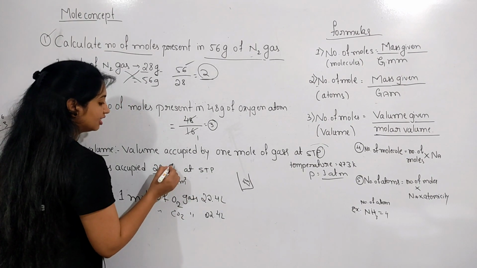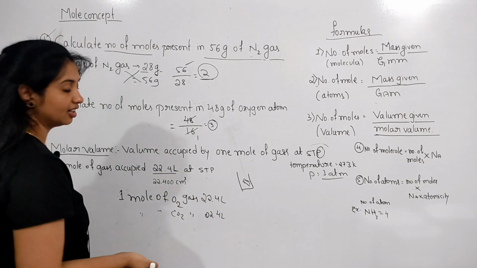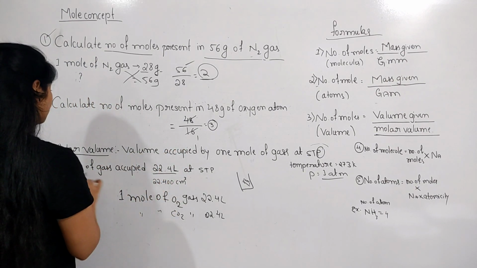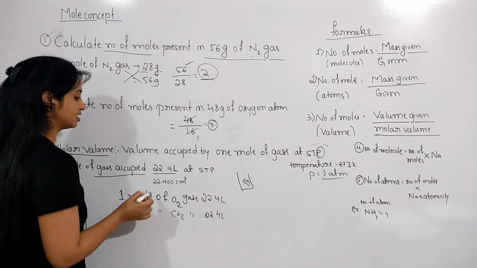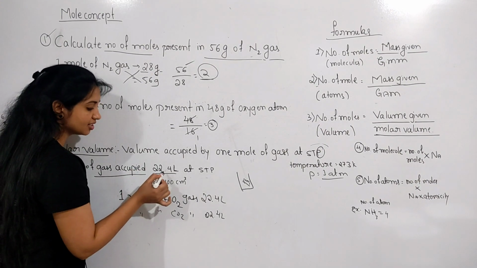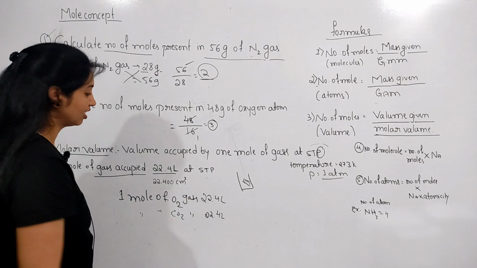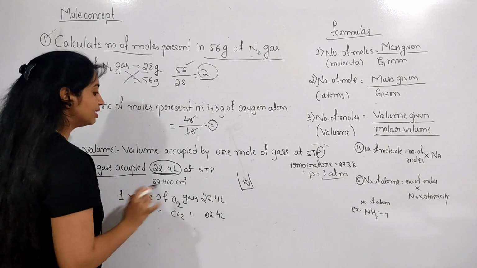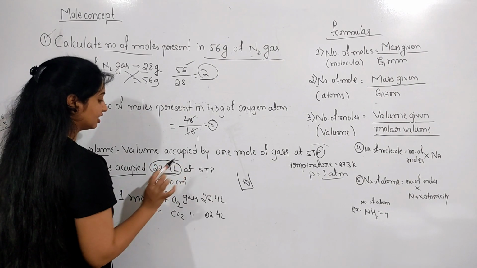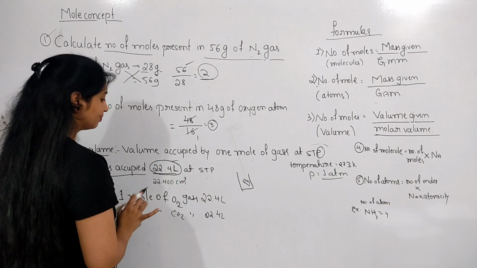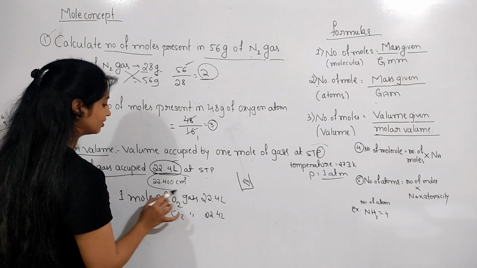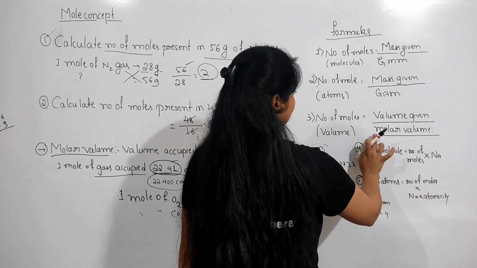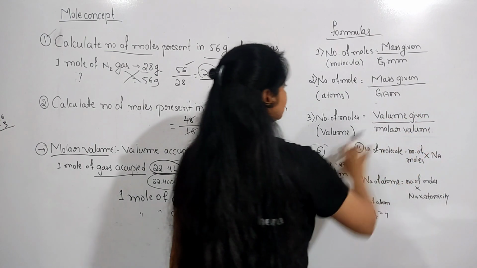If it is in ml, then the space occupied by the gas is 22,400 cm3. If they give the volume in liters, then you take the value 22.4 liter. Here the formula is the volume given divided by the molar volume.